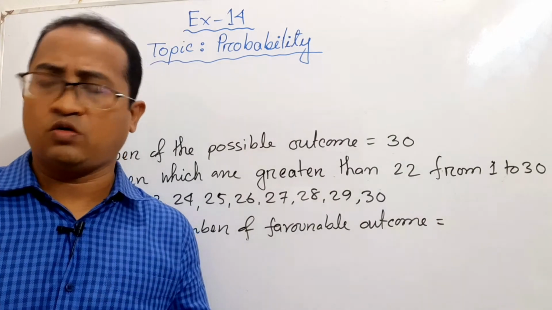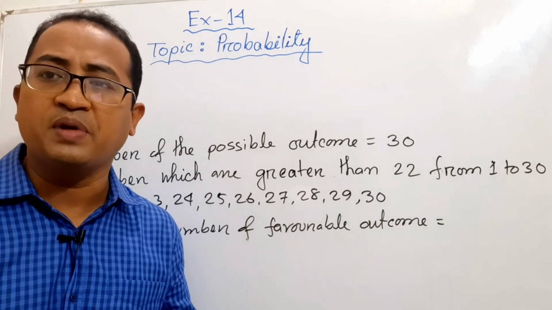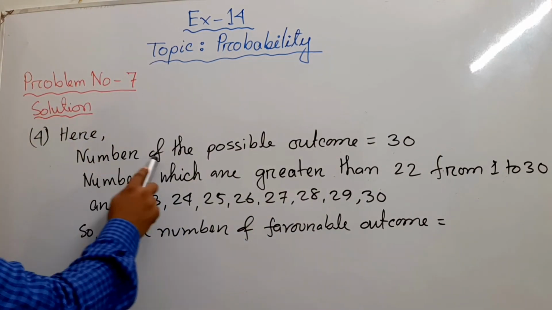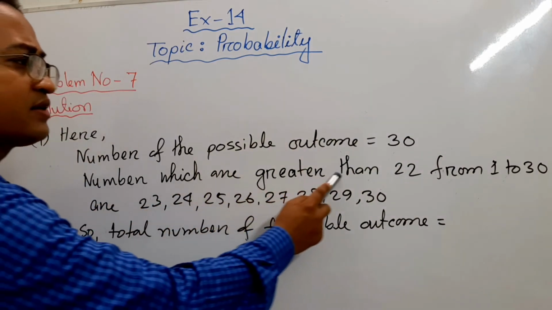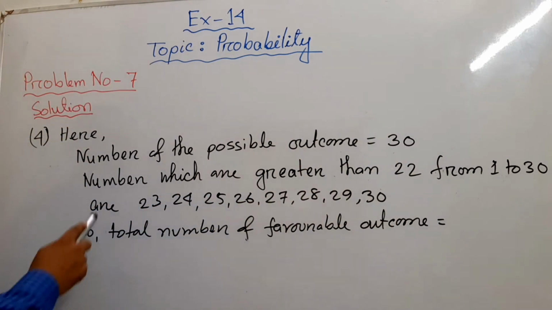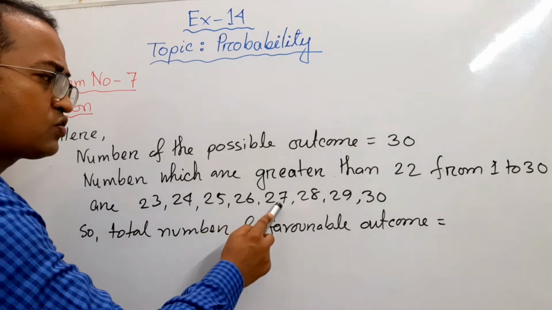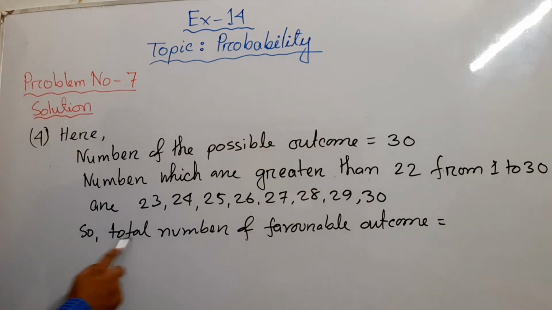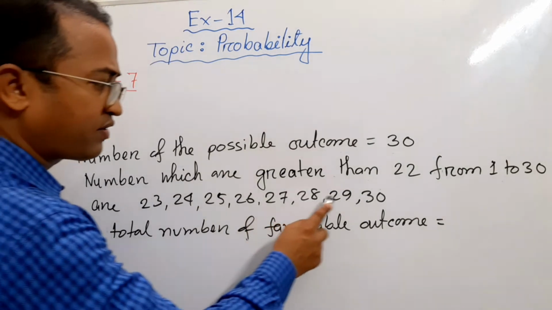Now, the fourth question, a number being greater than 22. Here also the number of possible outcomes is 30. Numbers which are greater than 22 from 1 to 30 are 23, 24, 25, 26, 27, 28, 29 and 30. So the total number of favorable outcomes, look, 1, 2, 3, 4, 5, 6, 7, 8.